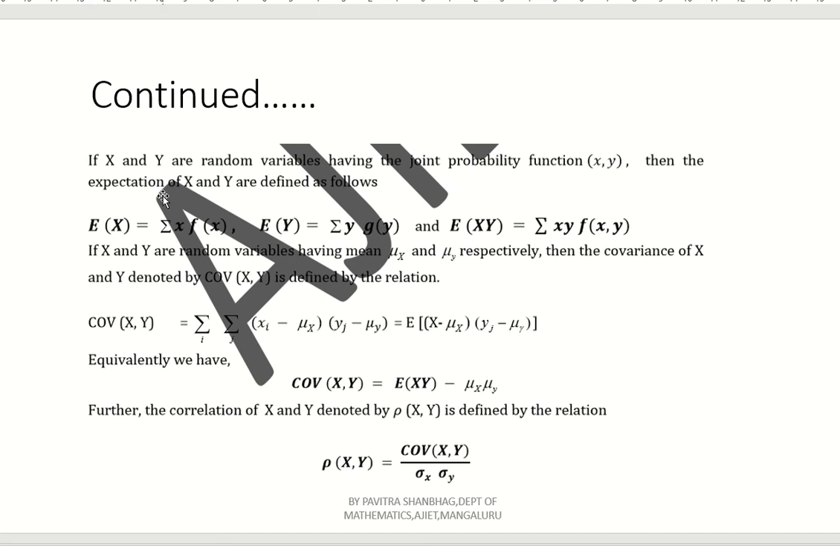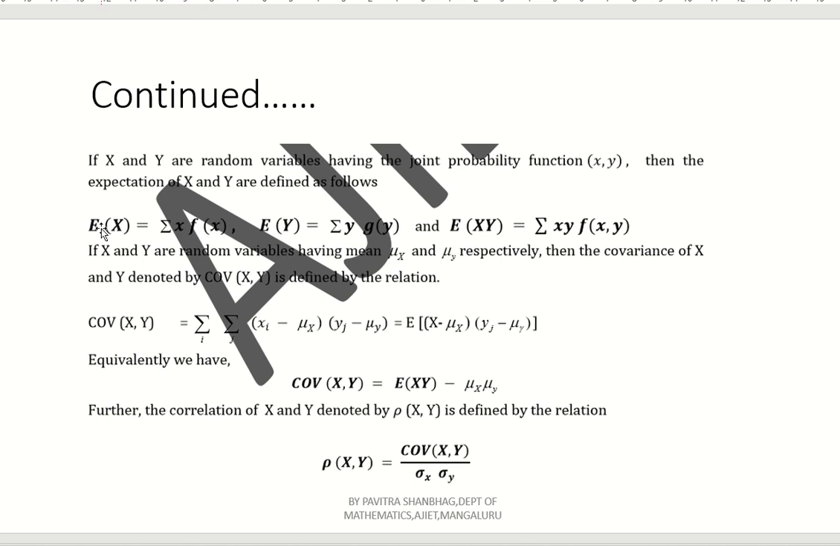Now, if capital X and capital Y are random variables having the joint probability function f of x comma y. Suppose this x and y are random variables, but they have the joint probability function f of x comma y. Then the expectation of capital X and capital Y are defined as follows. How to write? Already we have discussed variance, mean, everything. Now here let us discuss only mean. What is E of x or expectation of x or mean of x? One and the same. That is nothing but summation x into f of x.